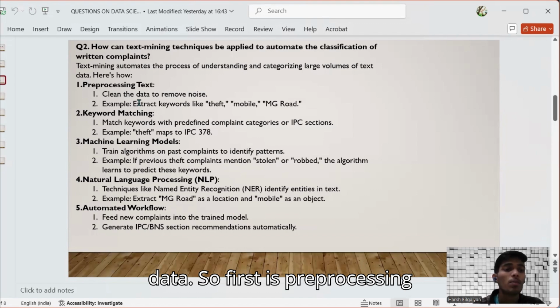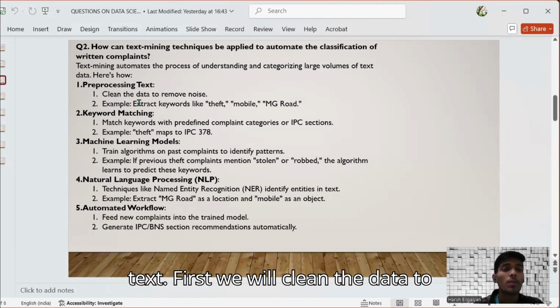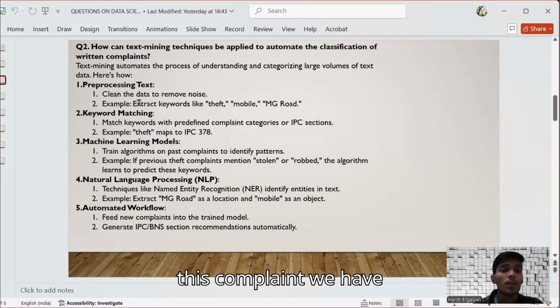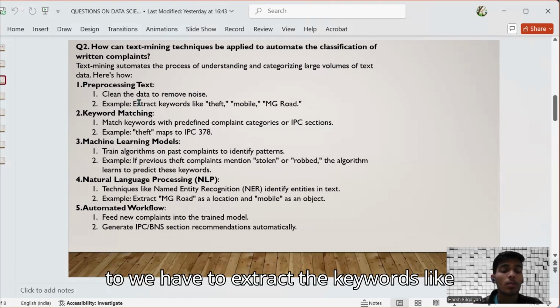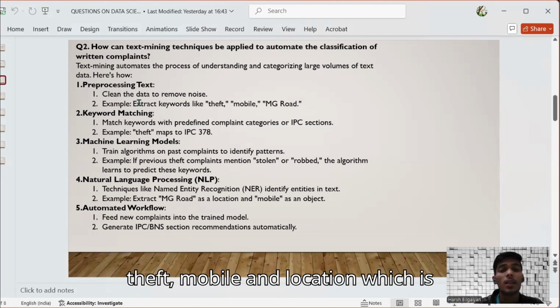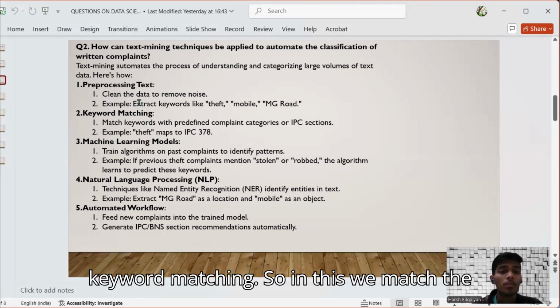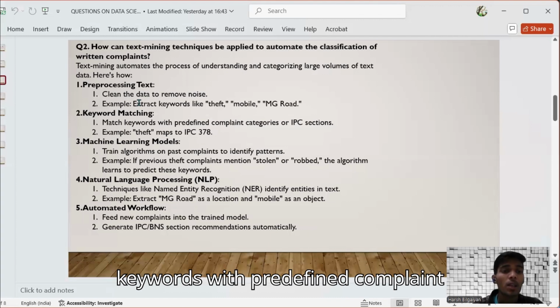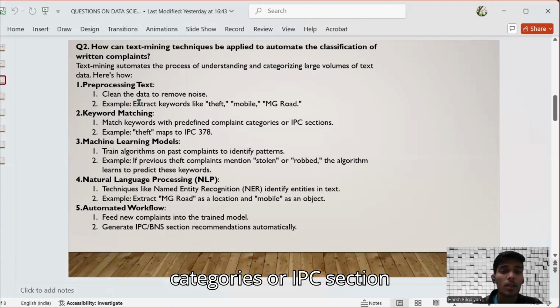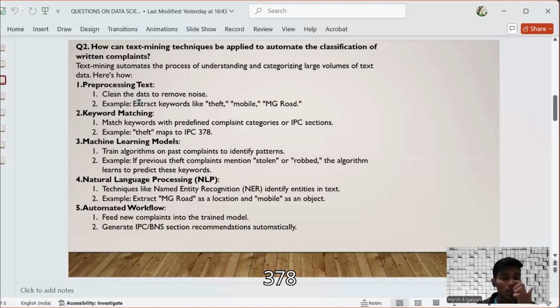First is pre-processing text. First, we will clean the data to remove noise. For example, in this complaint, we have to extract the keywords like theft, mobile, and location, which is MG Road. Then keyword matching: in this, we match the keywords with predefined complaint categories or IPC sections, as theft maps to IPC section 378.